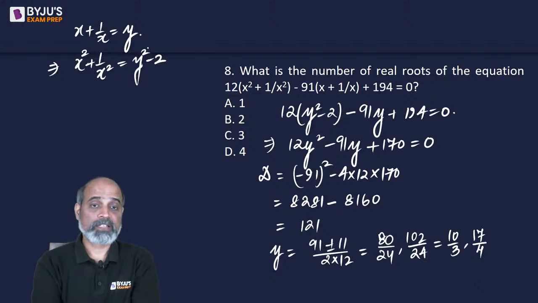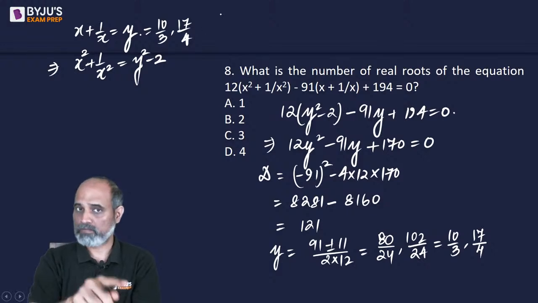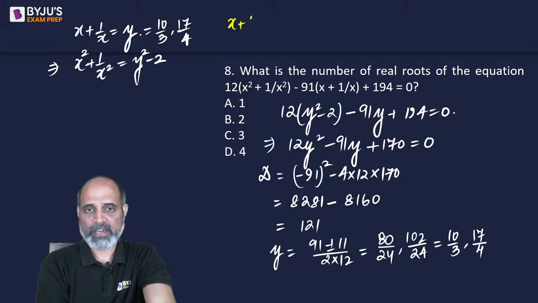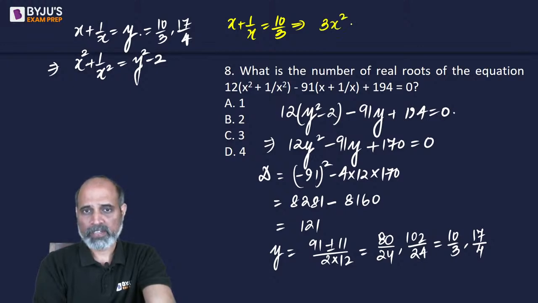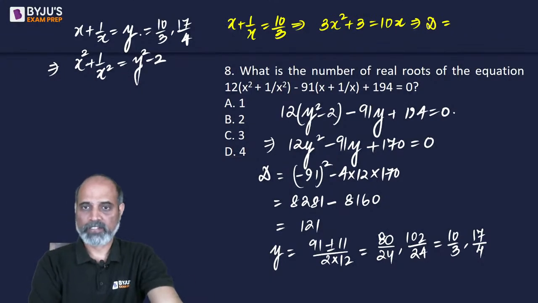Now, since y is 10 by 3 and 17 by 4, we are going to get two quadratics from here, right? The first one being x plus 1 by x is equal to 10 by 3. If we cross multiply, we will be getting 3x square plus 3 is equal to 10x. Or we can find the discriminant of this, because for real roots, discriminant is the only concern.